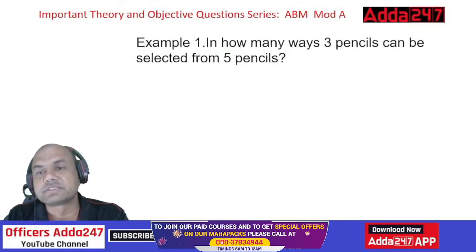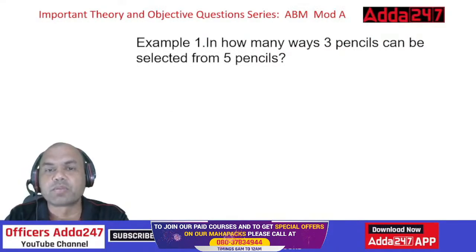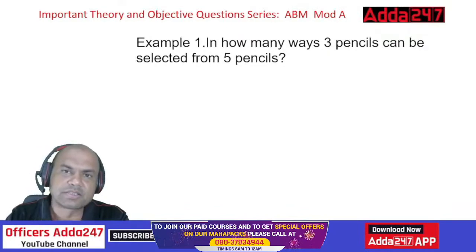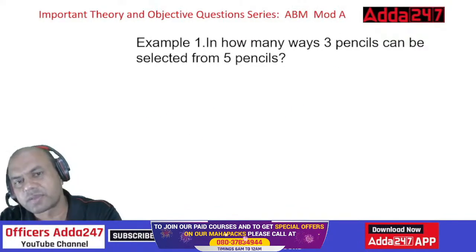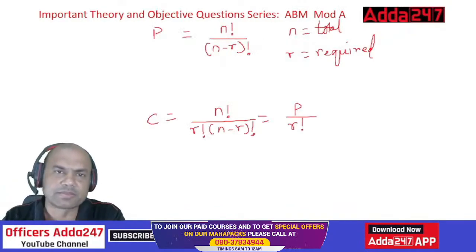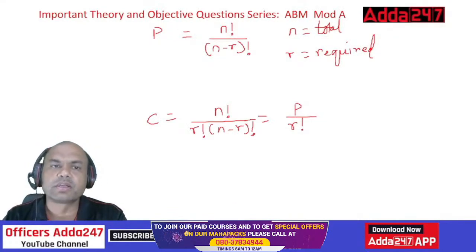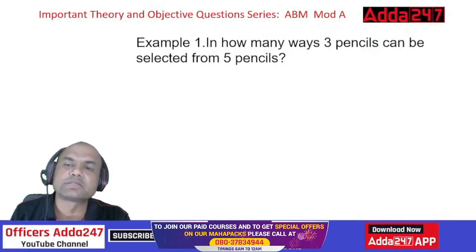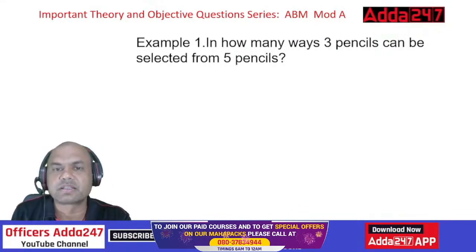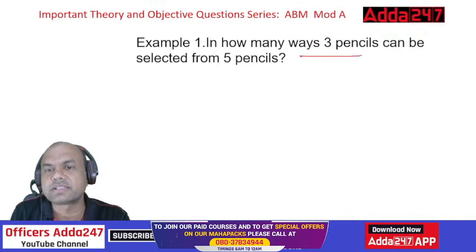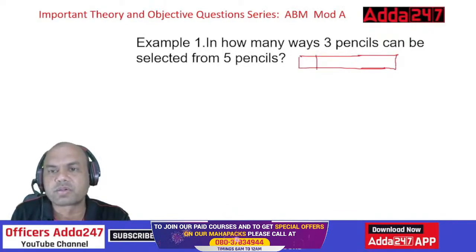In how many ways can 3 pencils be selected from 5 pencils? Now look at this. Here comes the question of permutation and combination. You have to think over here what 3 pencils means. See here, these are 5 pencils. So I can arrange any 3 pencils, right? So 1, 2, 3, 4 and 5.